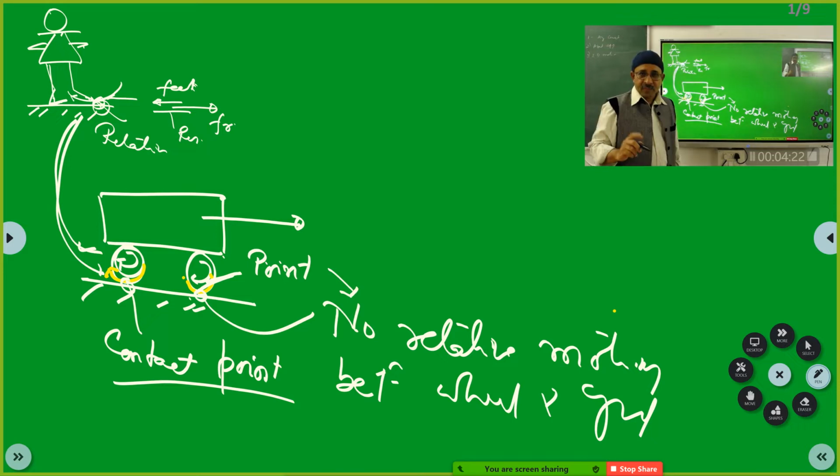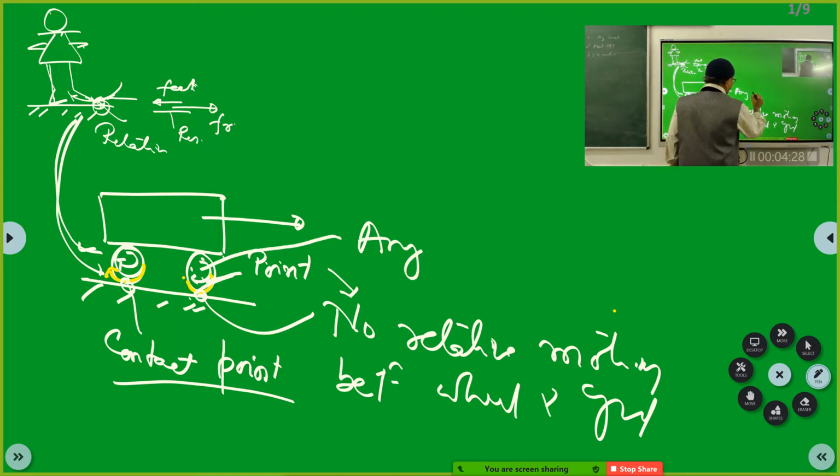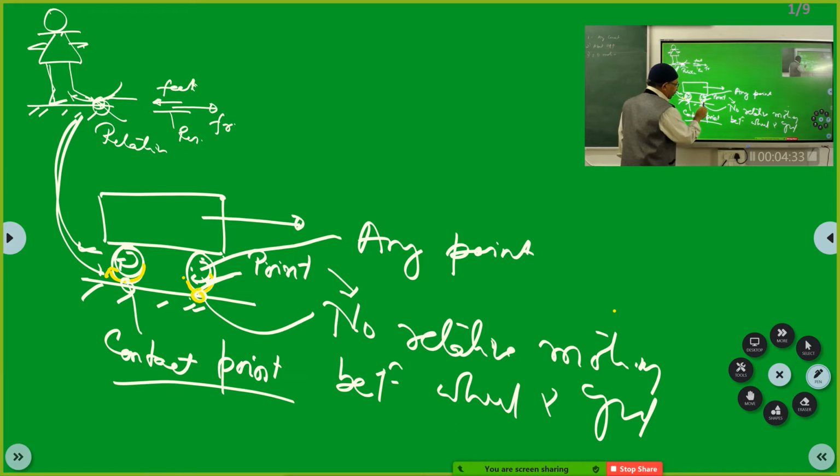But if you take any point of the wheel other than this point, they are having relative motion with respect to ground. Do you appreciate that, all of you?